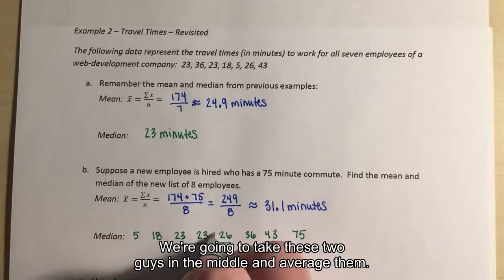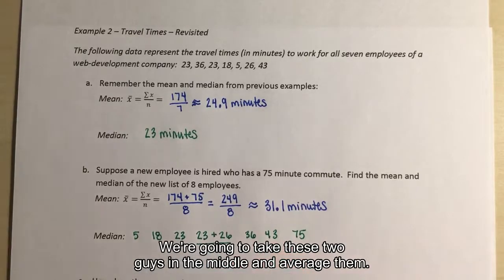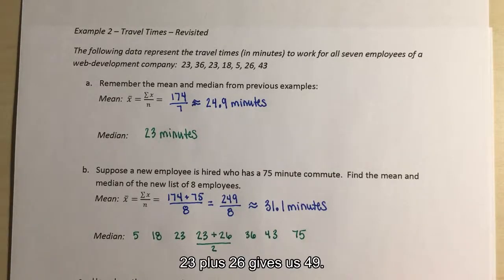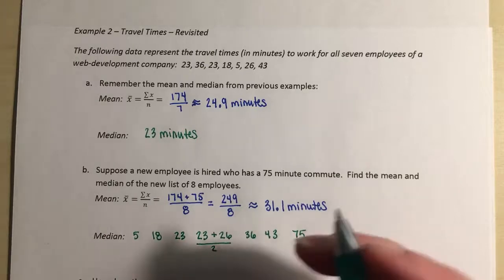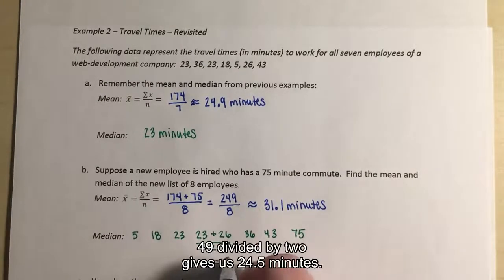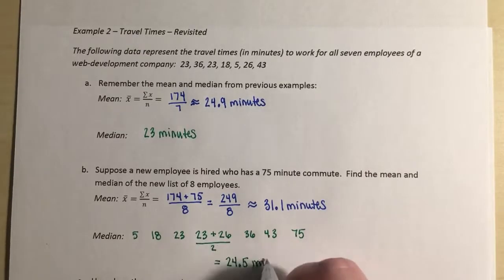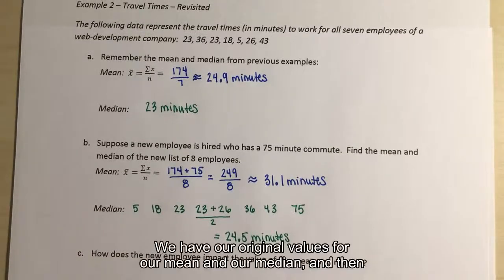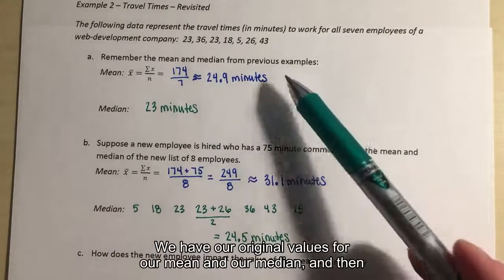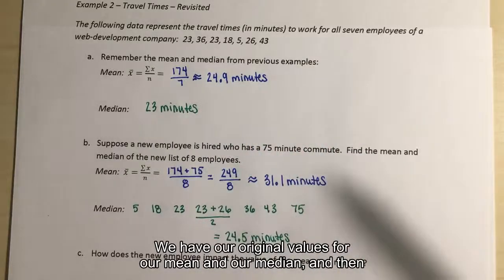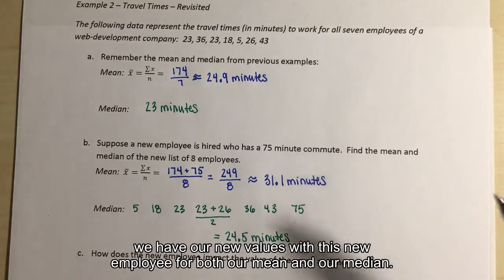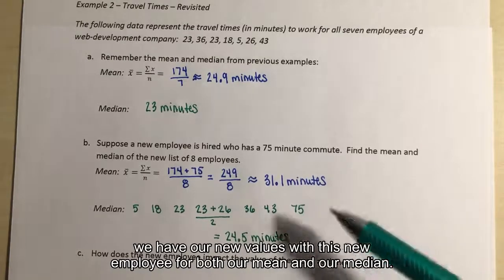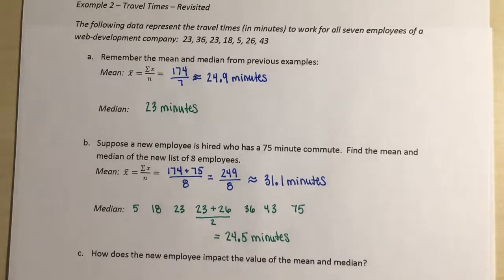So we're going to take these two in the middle and average them. 23 plus 26 gives us 49. 49 divided by 2 gives us 24.5 minutes. So we have our original values for our mean and our median, and then we have our new values with this new employee for both our mean and our median.